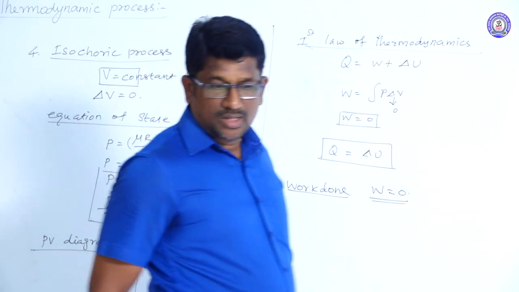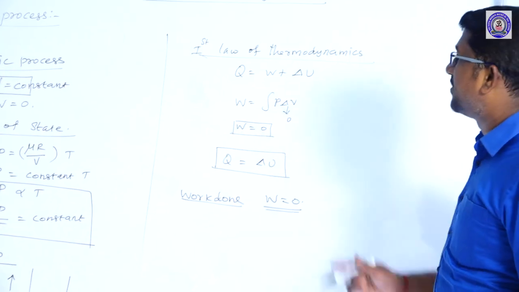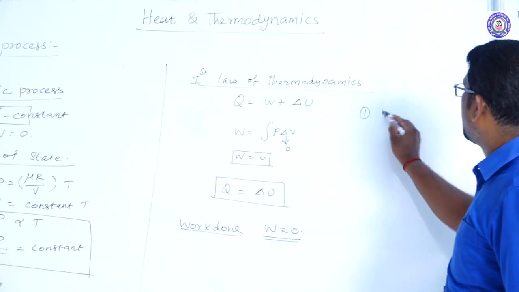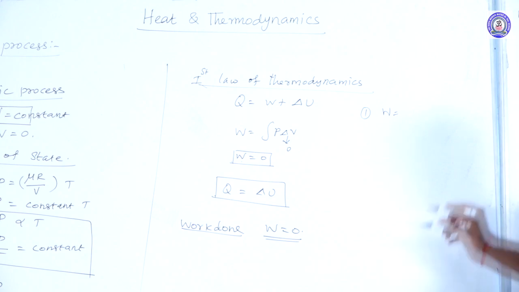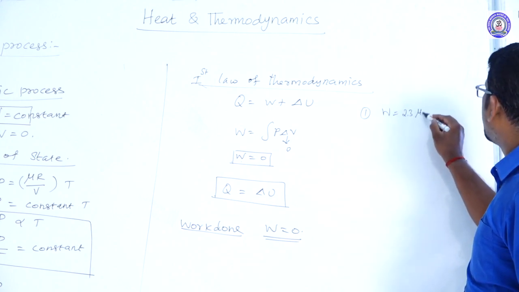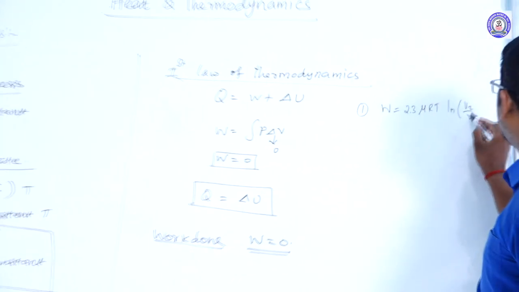Once again, I list out all the work done formulas of all the thermodynamic processes. First, for isothermal process, work done formula W is equal to 2.3 mu RT log of V2 divided by V1.